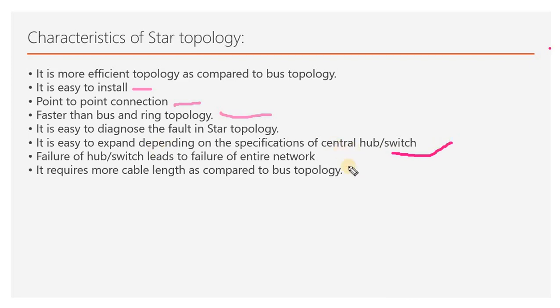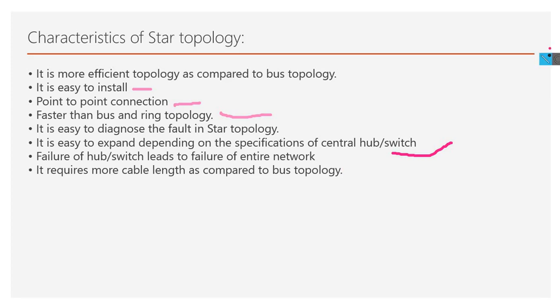Failure of the hub or switch leads to failure of the entire network. It is a very big disadvantage, because if the hub or switch fails, then the whole network will be down. It also requires more cable length as compared to bus, so it is a little more expensive than bus or ring.